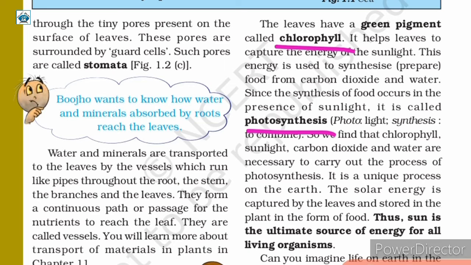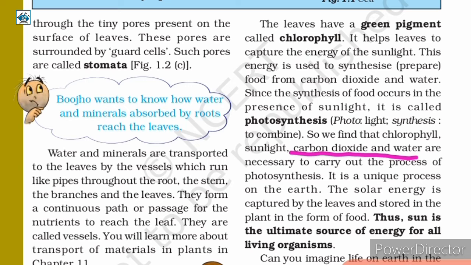Because the synthesis, that is, preparation of food, occurs in the presence of sunlight, it is called photosynthesis. Here, photo means light and synthesis means to combine. So we can say that chlorophyll, sunlight, carbon dioxide and water are necessary for plants, that is leaves, to carry out the process of photosynthesis.